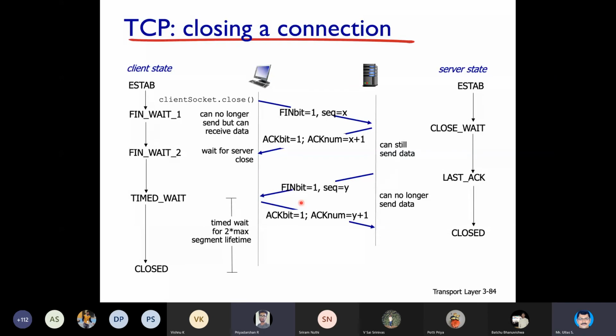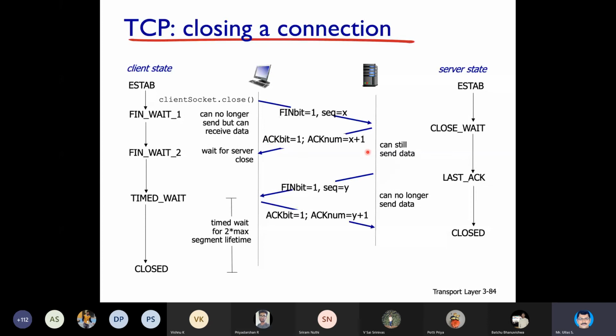No, I got your question. You are talking about the second communication, this one where my mouse pointer is, right? Yes, sir. Here you are saying the acknowledgement bit is 1 and the acknowledgement number is x plus 1. This indicates that the server has received a communication and is just responding to that. That's all. By receiving this, the client will understand, okay, I have sent a FIN bit and I got a response, so the server is processing it. You understood that?